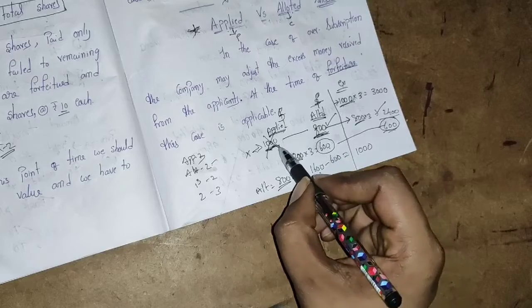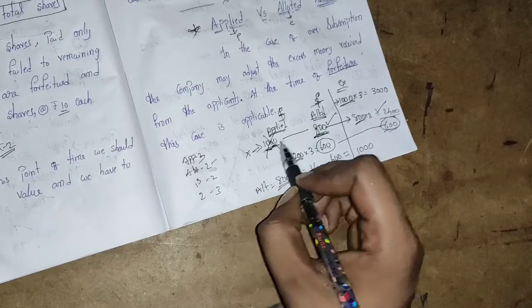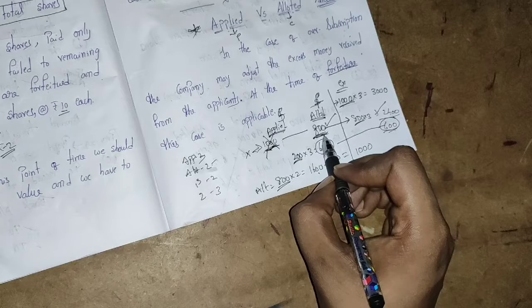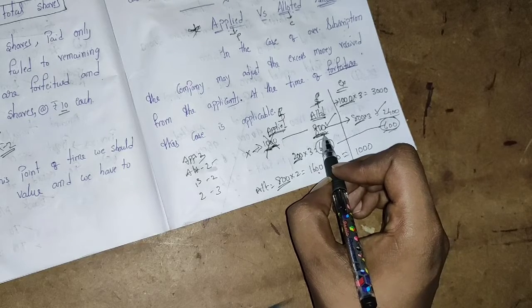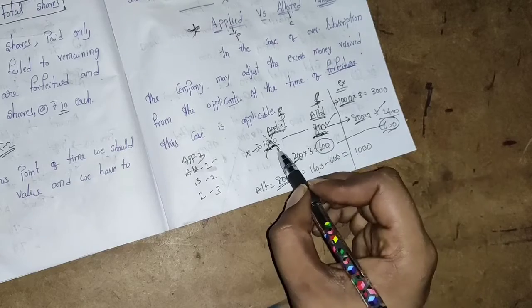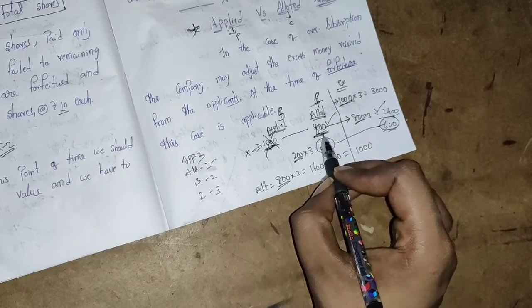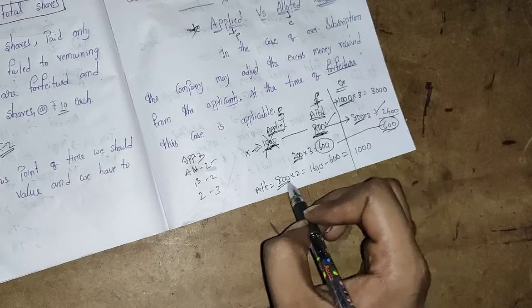Like that only, the public, Mr. X has asked, I want 1,000 shares, but the company has given only 800 shares. I hope everyone understood this. Be very careful, please. Out of 1,000 shares, the company has given only 800 shares. For these 800 shares only, they'll calculate each and everything.